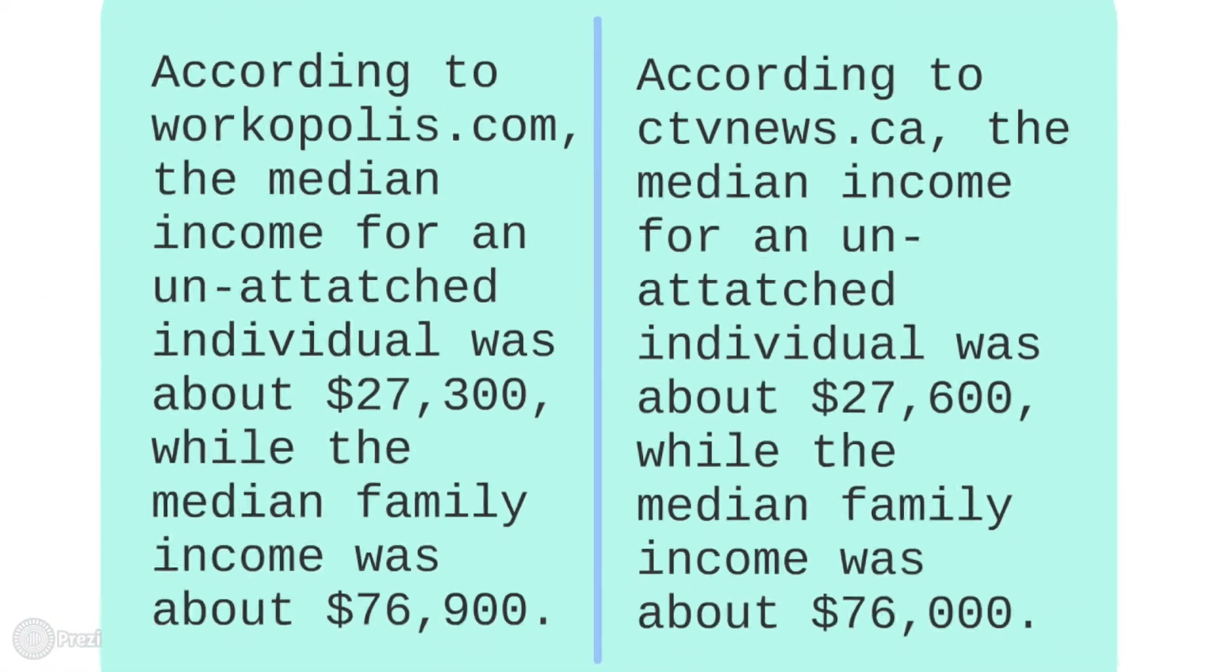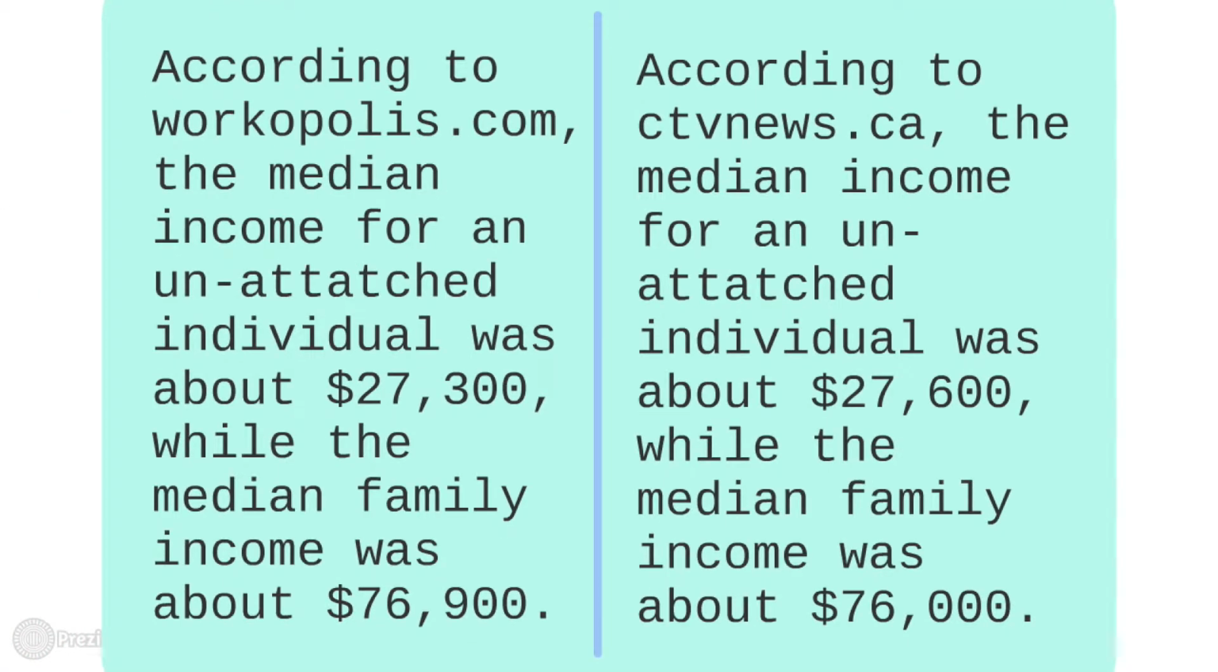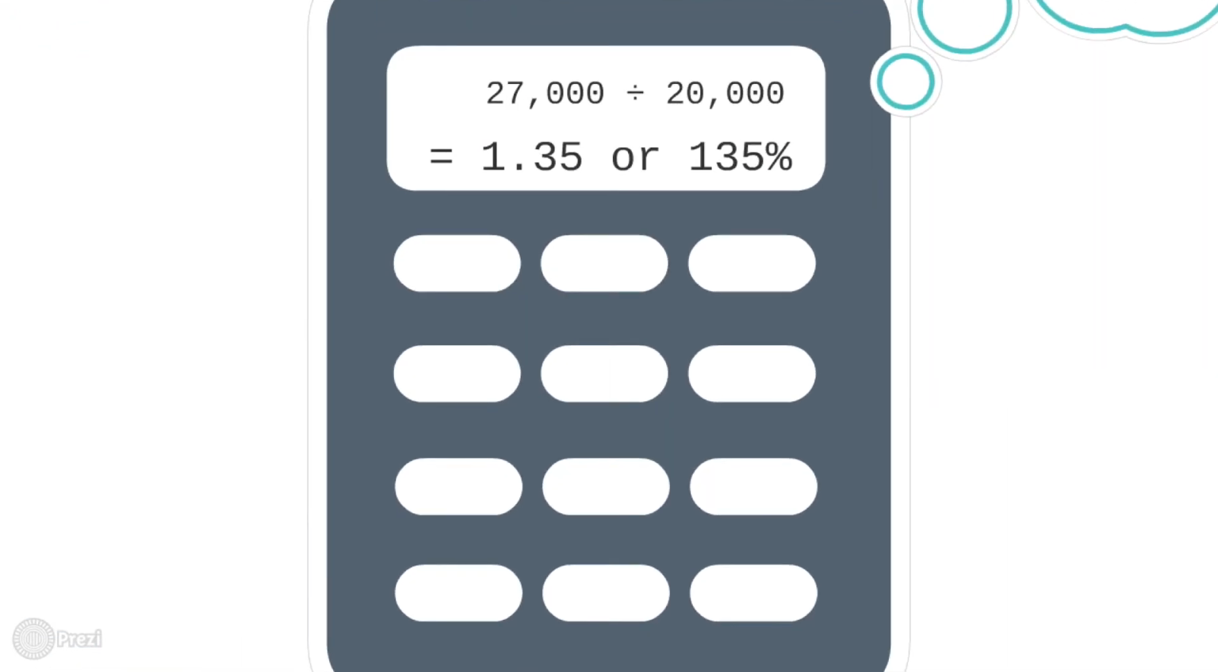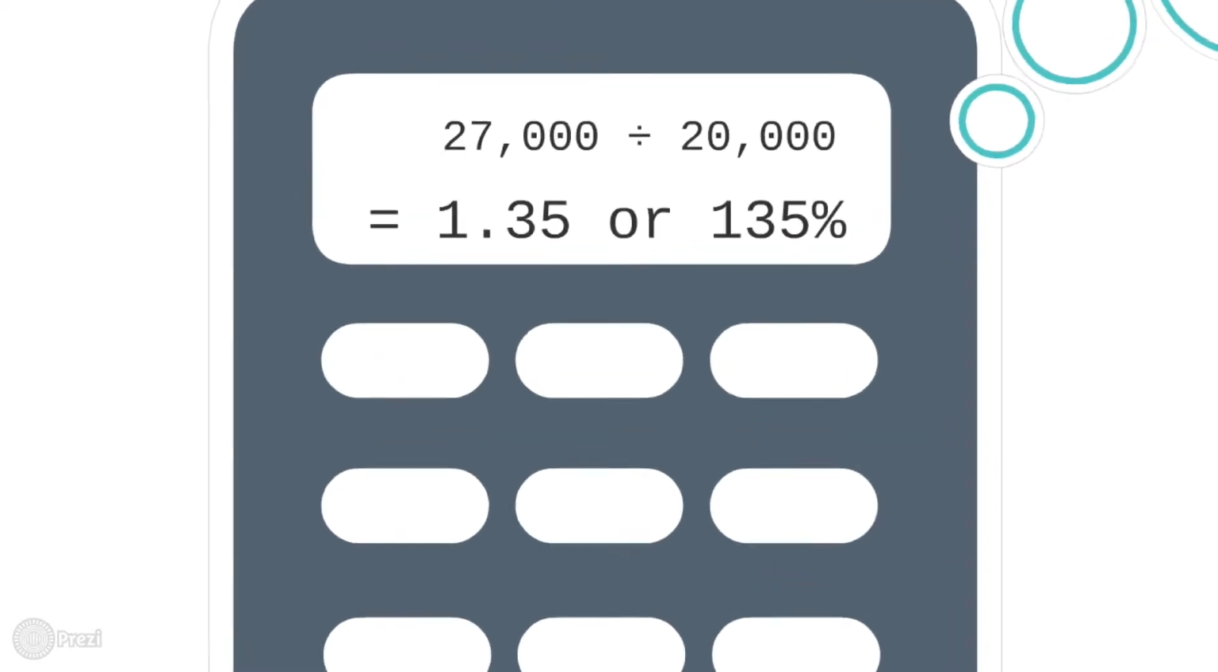Now let's go to 2014, where, according to Workopolis.com, the median income for an unattached individual was about $27,300, while the median family income was about $76,900. And according to CTVnews.ca, the median income for an unattached individual was about $27,600, while the median family income was about $76,000. Dividing the 2014 wage by the 1975 wage gives us the percent of increase, which is